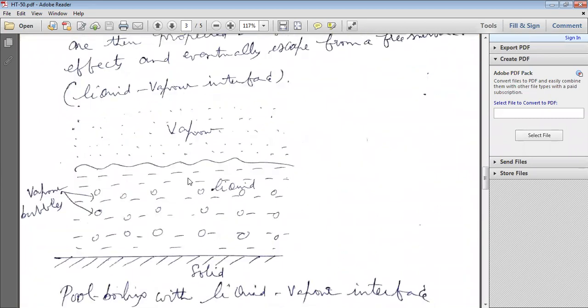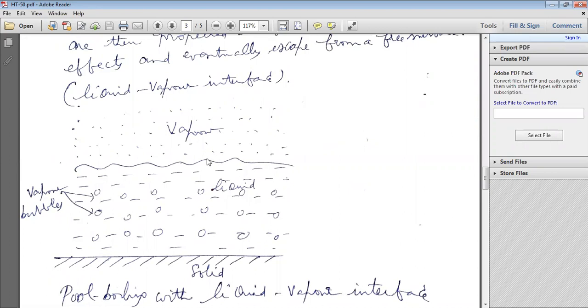the vapors are condensed back, vapors condense into liquid and reach the liquid area. So in all three boilings, pool boiling here with free convection, forced convection boiling here, and localized boiling or subcooled boiling here, the vapors condense back into liquid.